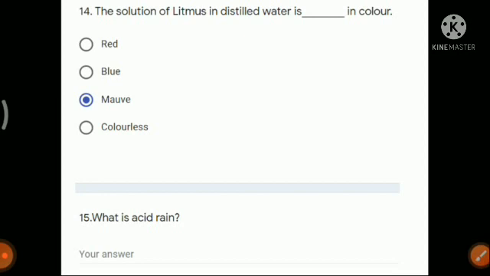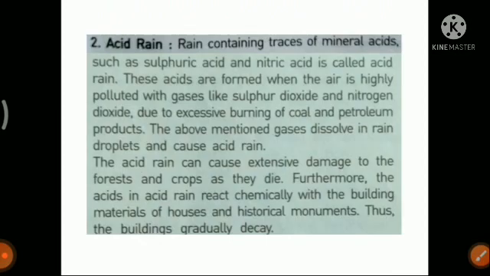So now question number 15, what is acid rain? The way of writing the answer can be different for different students, but the main thing you have to write is that in acid rain there will be some amount of mineral acids like sulfuric acid and nitric acid. It is given in the chapter itself that in acid rain there will be a small amount of sulfuric acid or nitric acid.